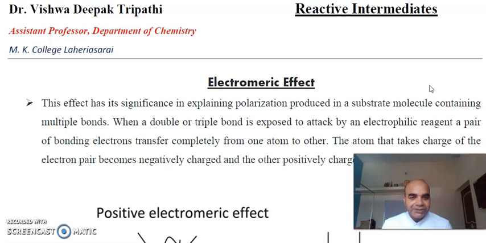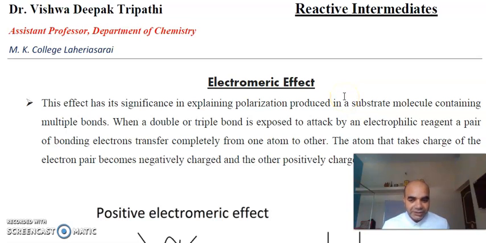In the continuation of that subject, we learned in the previous sessions the inductive effect, then hyperconjugation, and in continuation of that, today we will learn the electromeric effect and the mesomeric effect. So let us start with the electromeric effect.